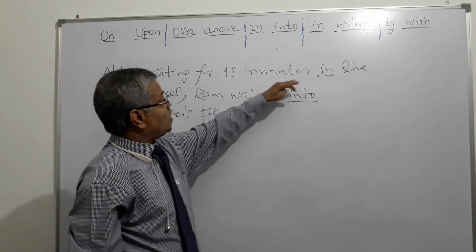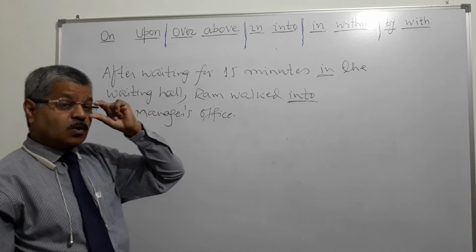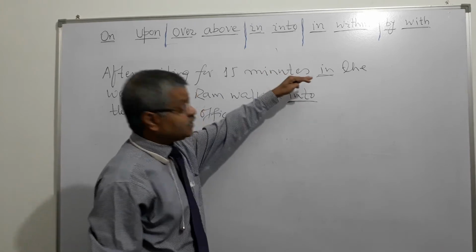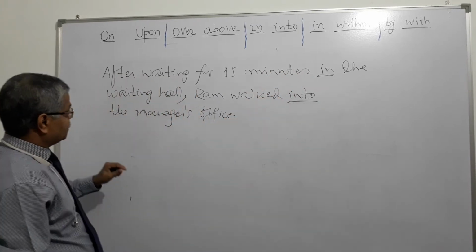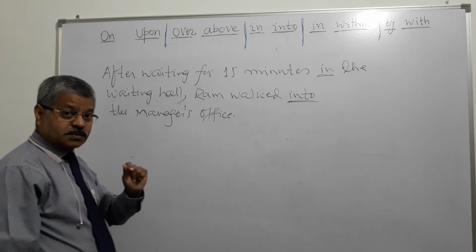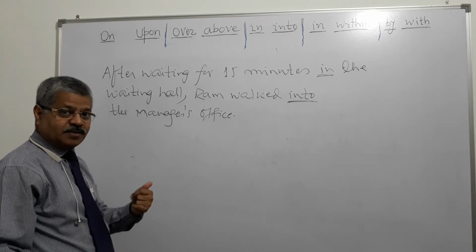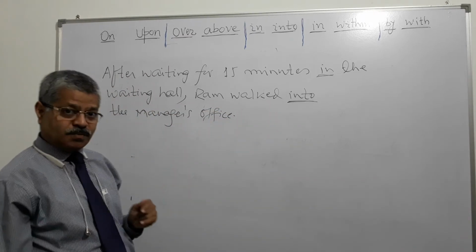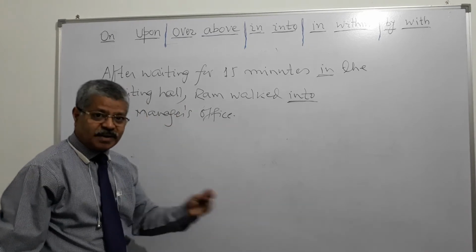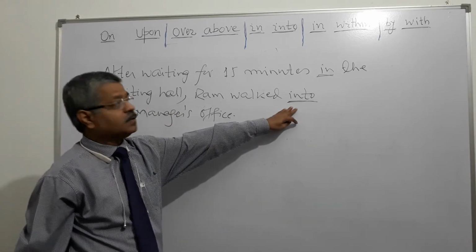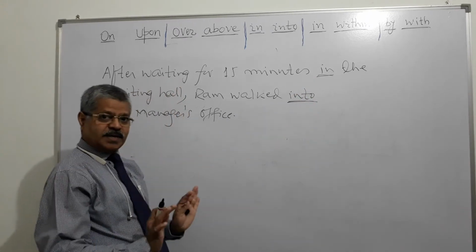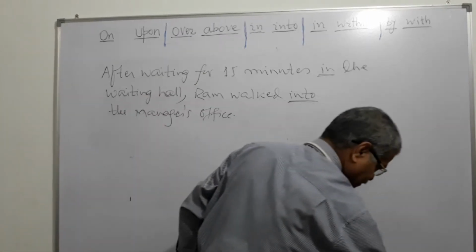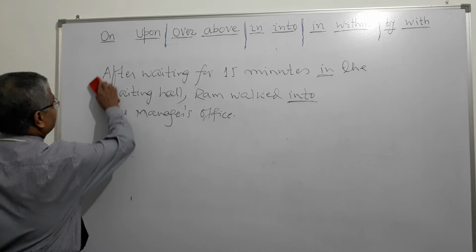So when Ram was waiting in the waiting hall for 15 minutes, there was no movement. He was waiting in the waiting hall. But after waiting for 15 minutes, Ram said, it is enough. Now I should meet the manager. I have not been called. So Ram walked into the manager's office. When Ram is walking to the manager's office, there is movement. Here there is no movement. Ram is waiting in the waiting hall for 15 minutes. No movement, into movement. Right? So this is clear to you.